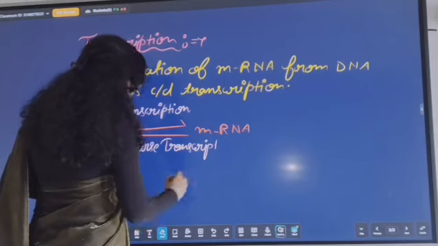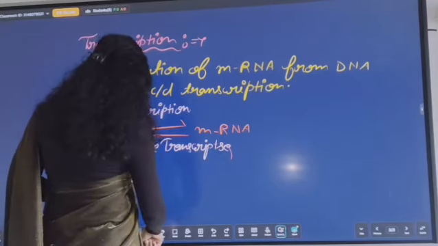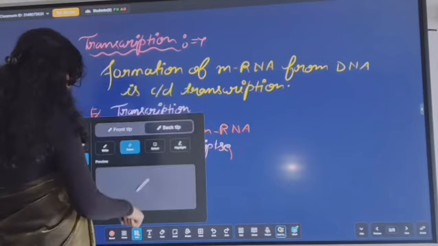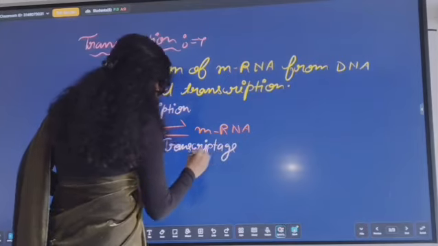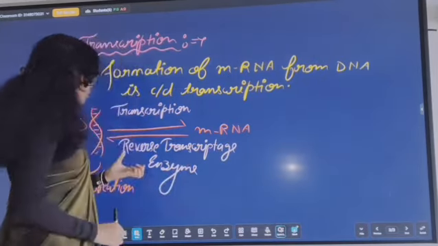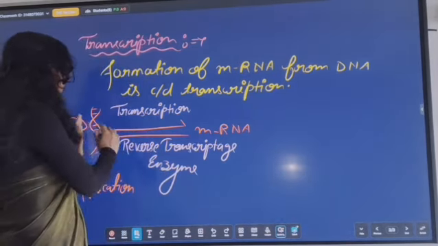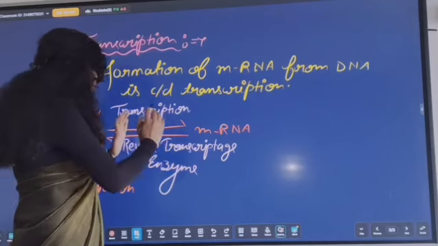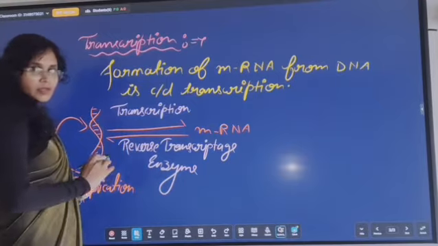With the help of the reverse transcriptase enzyme, we make DNA from RNA and RNA from DNA.